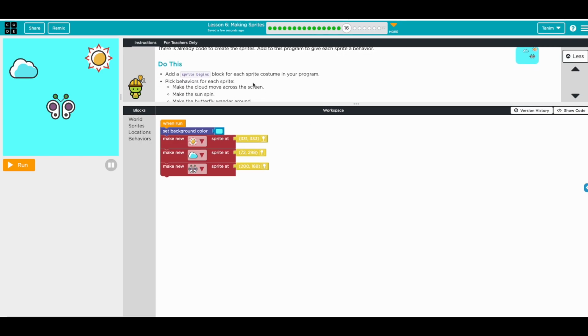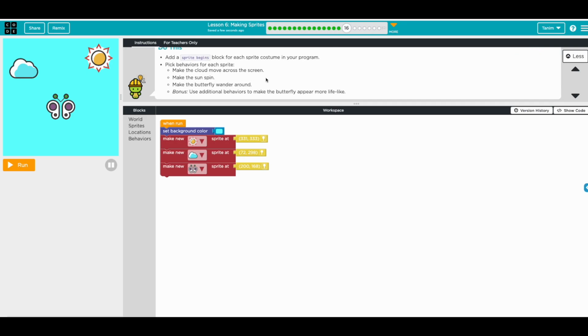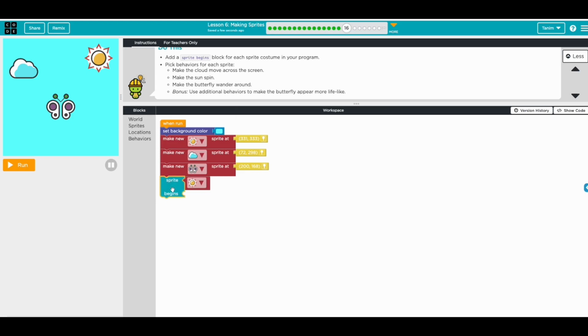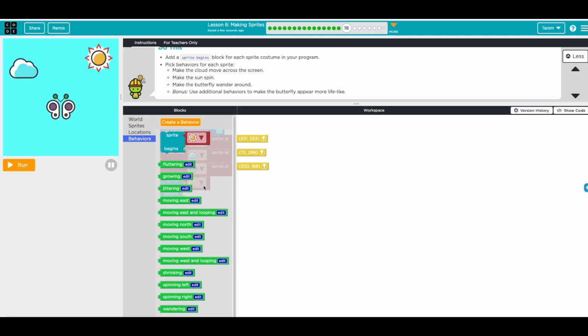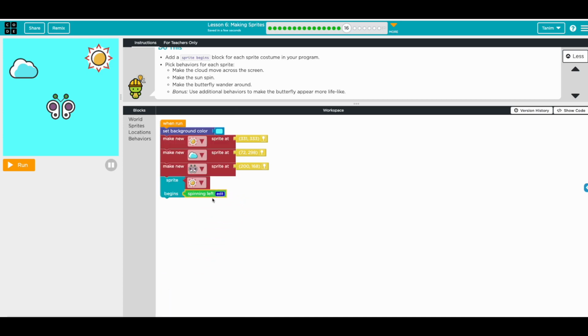Okay, try this. Add the sprite begins block for each sprite. Custom program. Pick a behavior. Okay, pick the cloud. Move across the screen. So begin. What do you do with the sun? The sun spins. Behavior. The spinning left. Okay. And we do a cloud.